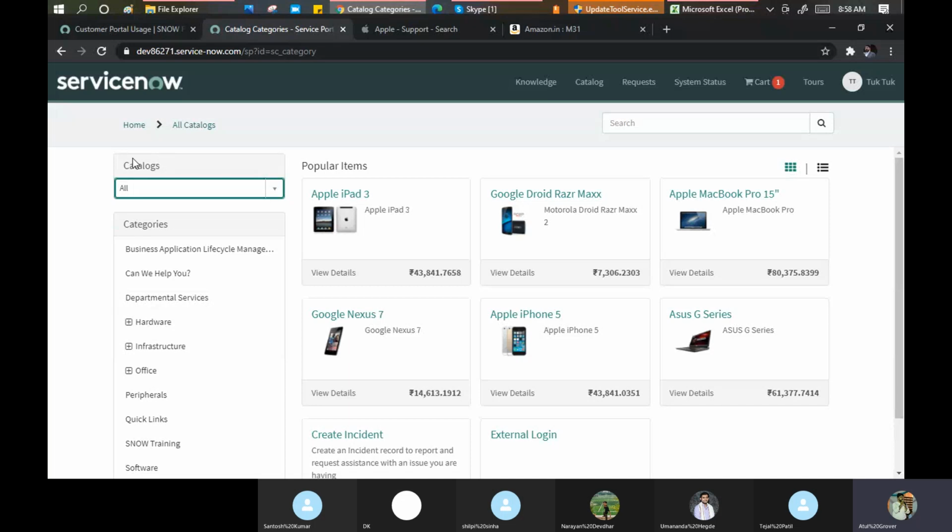Now a little bit of discussion on the catalog before we proceed further. In simple words, catalog means a menu card.